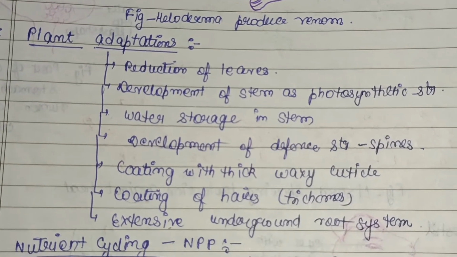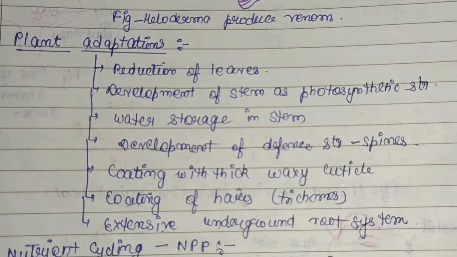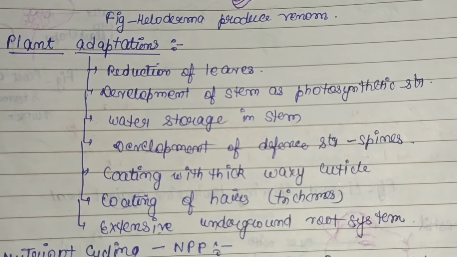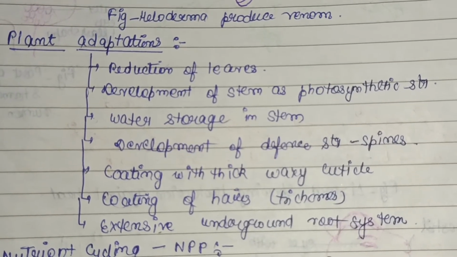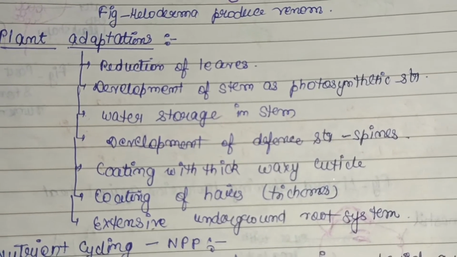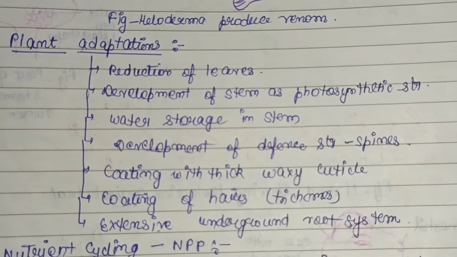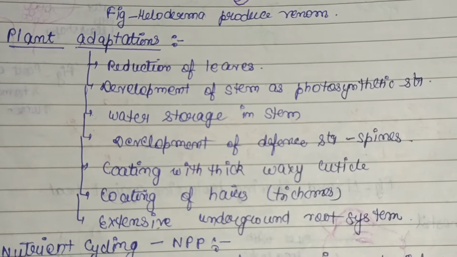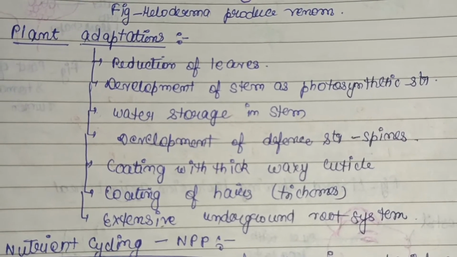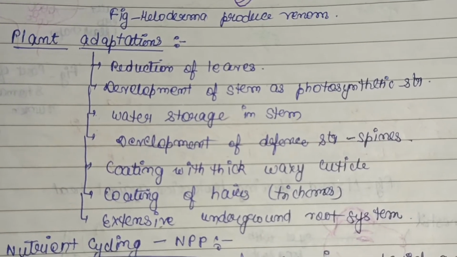There are some succulent plants which store water in their stems. Development of defense structures like spines also helps them against evaporation. Then coating with a thick waxy cuticle, coating of hairs, that is trichomes, and an extensive underground root system, they will develop so that they can obtain water from very deep inside the earth, so that if there is low availability of water they can easily obtain it from underground.